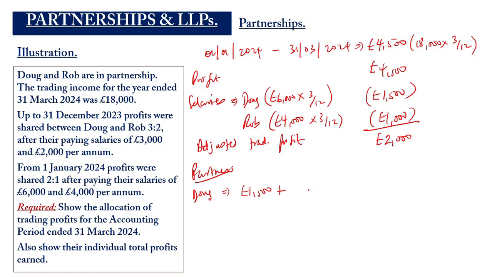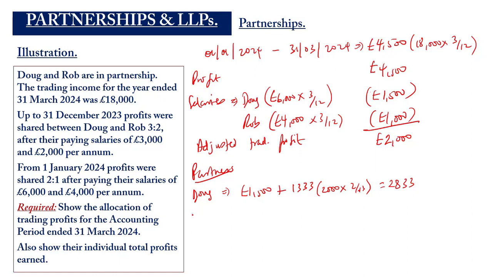The profit was 2,000. So we were told that the profit sharing ratio is 2:1. So it's 2,000 times 2 over 3. 1,333. Okay. So the total will be 2,833.